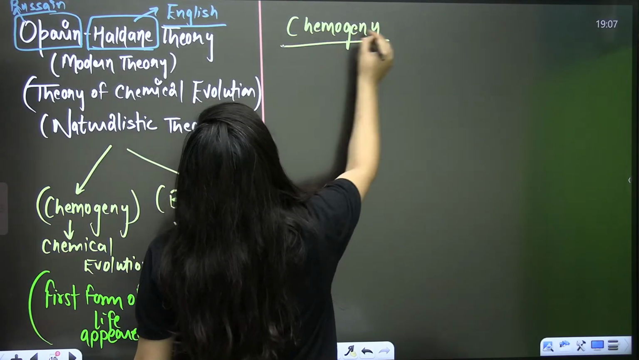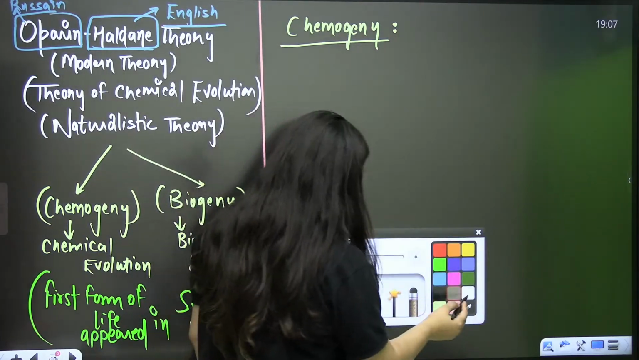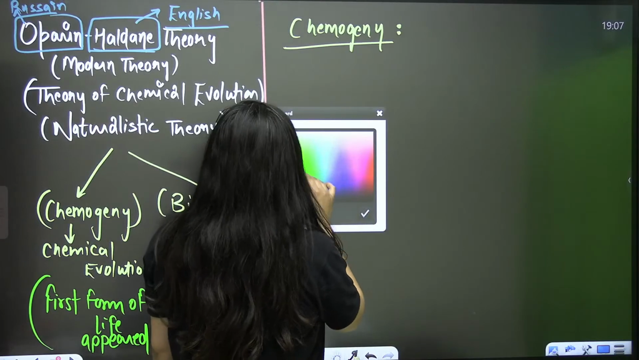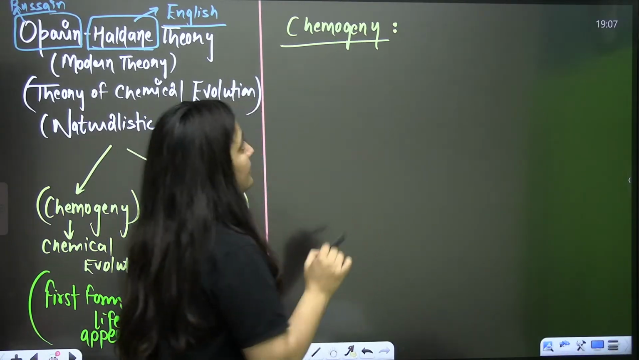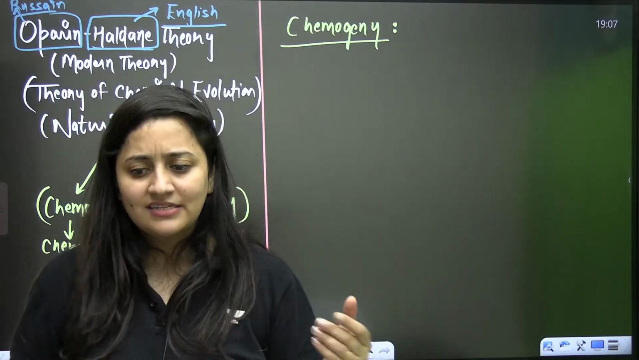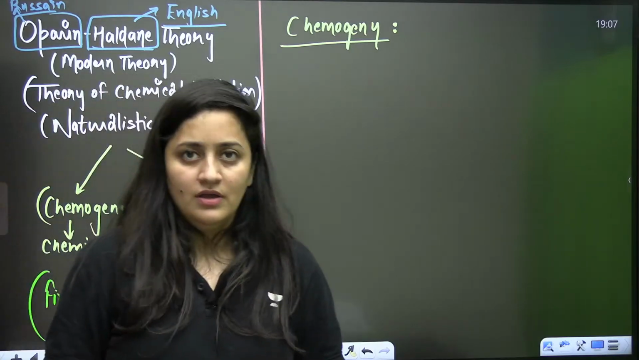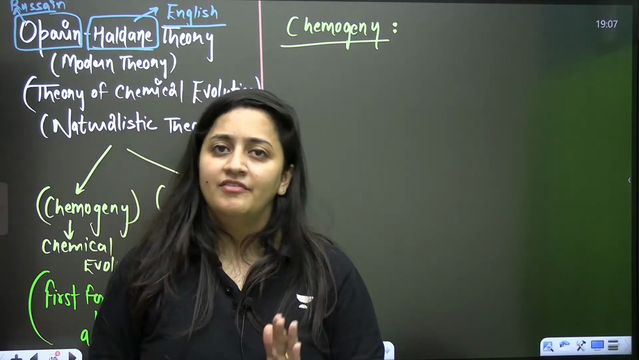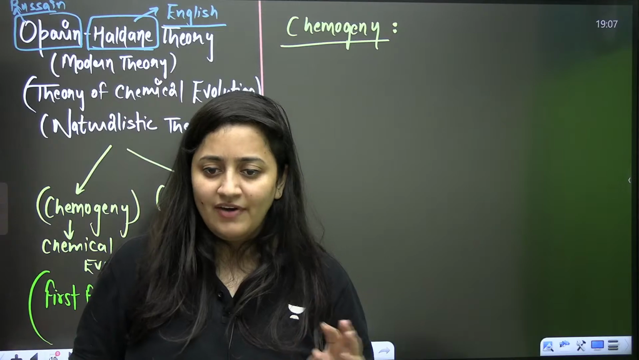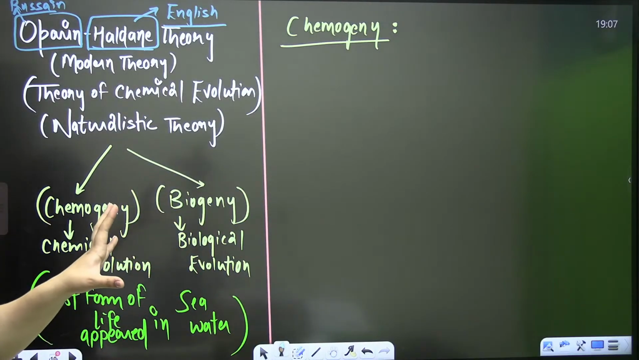So you tell me what you know about it. Everything is given in NCERT. We have to study accordingly, but I will discuss a few important points here. So this part is interesting. After finishing this Oparin-Haldane theory, we will end the class, and tomorrow, in our next part, we will start with the evidences and everything. Fine, bache? As of now, just tell me about this chemogeny. What do you know about it?